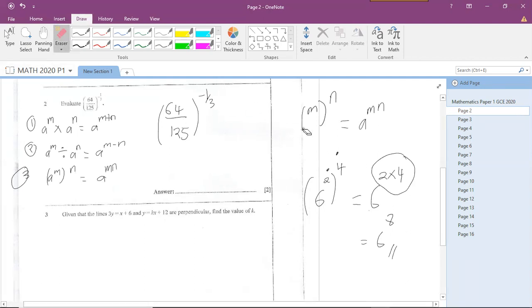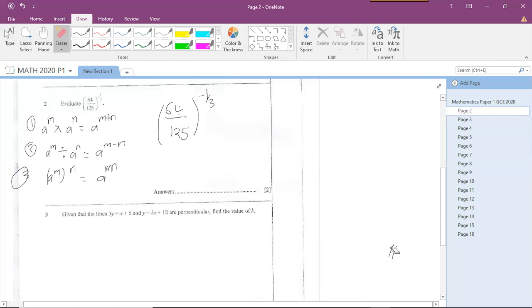So now what do you do in an event where you have got a negative power? A negative power can be converted into a positive power by making it a fraction over 1. So if I've got an index like this, a to the power negative m, I do not want this negative power, so I have to convert the entire thing by making it a fraction over 1. So a to the power minus m is the same thing as saying 1 over a to the power positive m. So I've converted a negative power into a positive power by making it a fraction over 1.